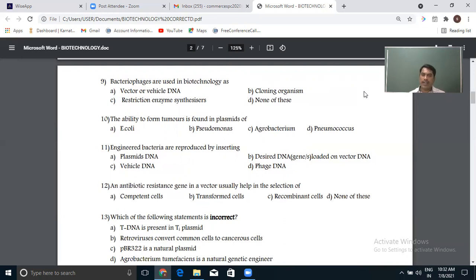It's not a cloning organism. Bacteriophages are not the cloning organism. Here, the cloning organism is the bacteria itself. So, restriction enzyme synthesis is not related. Let us move on to the next question.